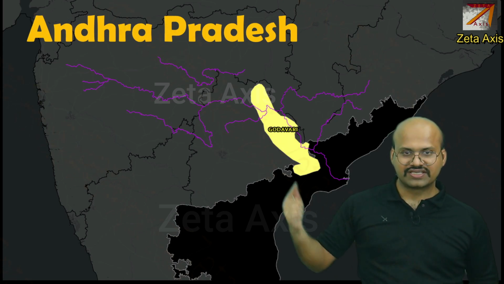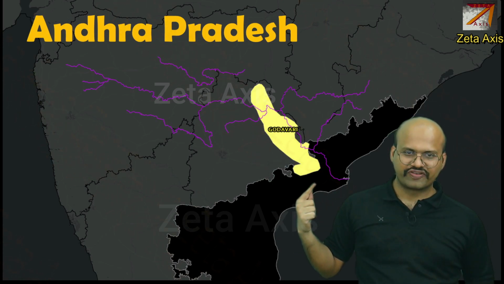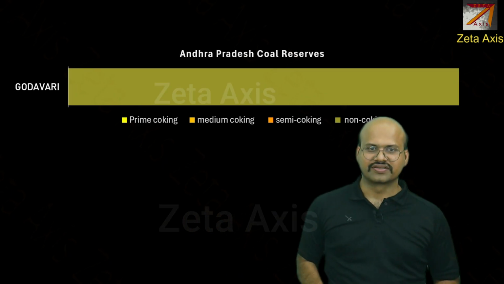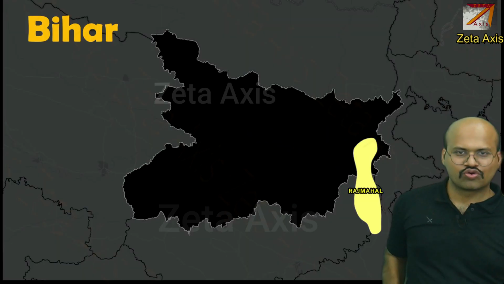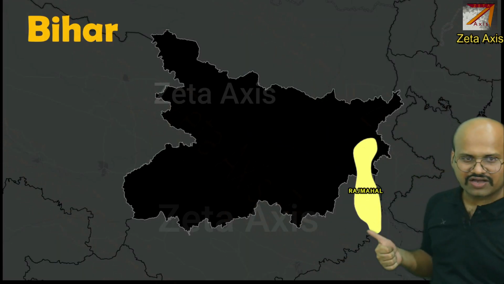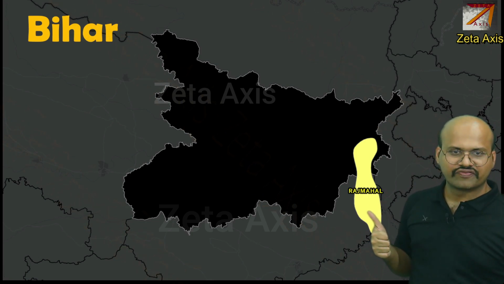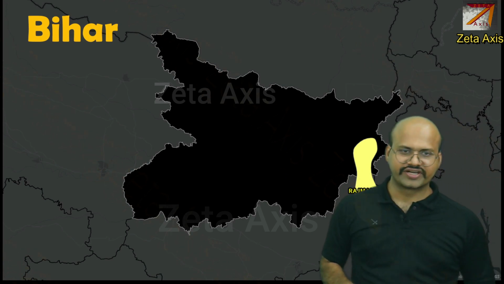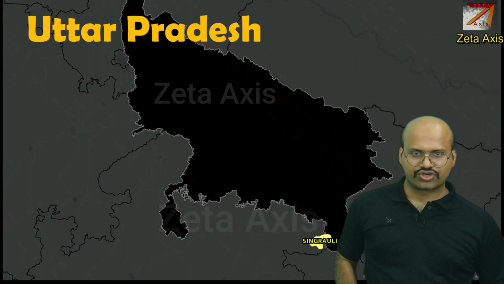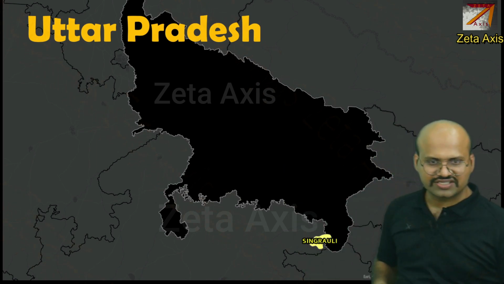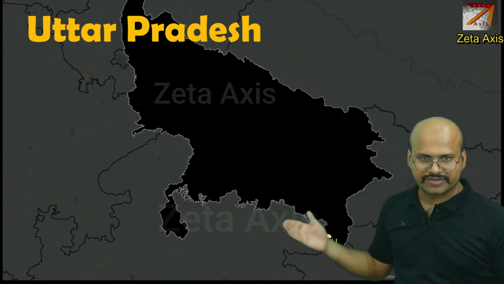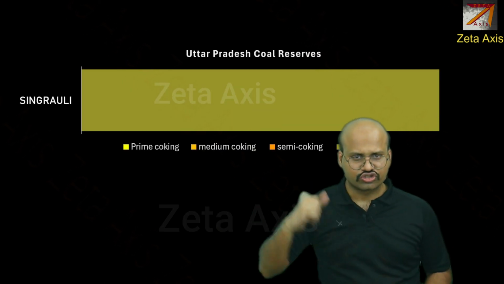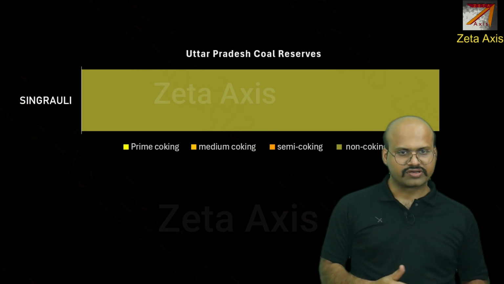In Andhra Pradesh, we can see again this is the Godavari river basin coalfield. It is shared between Telangana and Andhra Pradesh, and it is located in Godavari river basin. It also produces mainly non-coking coal. Then we have Bihar. In Bihar, we see Rajmahal coalfield, which is shared between Jharkhand and Bihar. And this is the only coalfield located in Bihar, and it produces mainly non-coking coal. Then we have Uttar Pradesh. We have already seen that Singrauli coalfield, which is shared between Madhya Pradesh and Uttar Pradesh, is in the Sonbhadra district of Uttar Pradesh. And this also produces mainly non-coking coal in Uttar Pradesh.